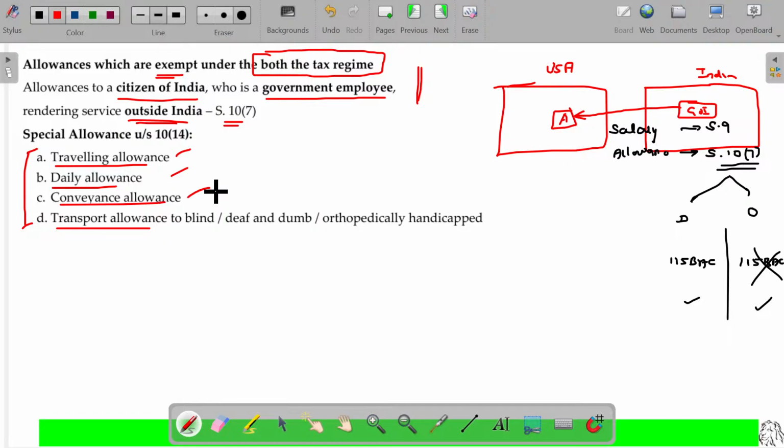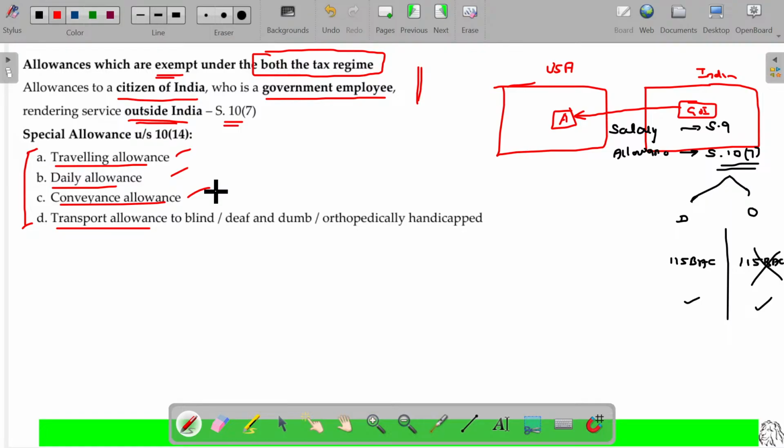And conveyance allowances. Conveyance allowance is nothing but any additional duty you do for the employer in addition to the regular employment, for which you spend some extra money. You can get the amount reimbursed from the employer. That is called conveyance allowances. While working, the employer asked you to parcel some item and deliver it to some other location. So you booked an auto, took the parcel and delivered it to the other place as per the employer's request.